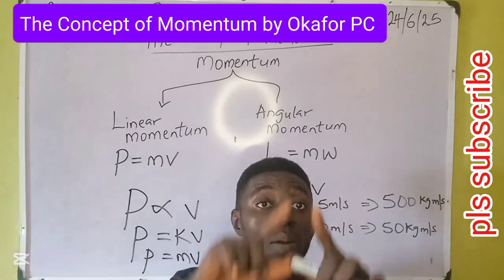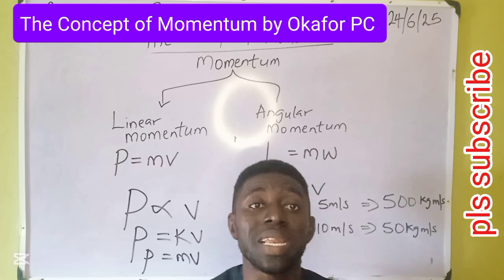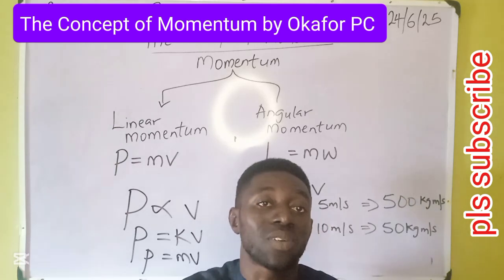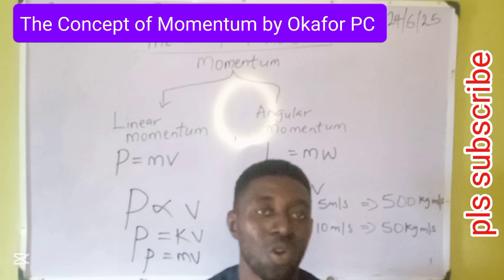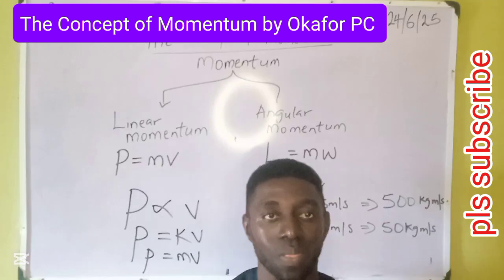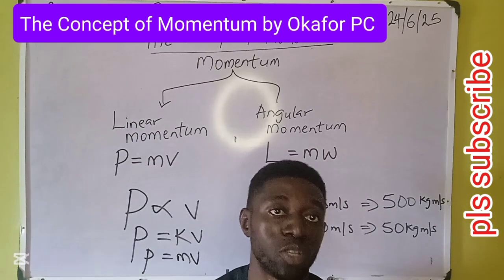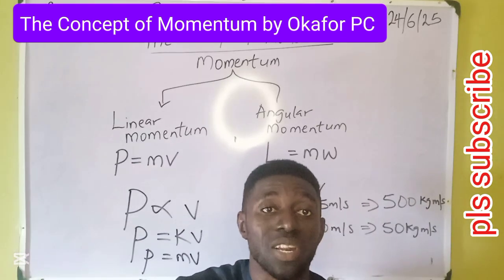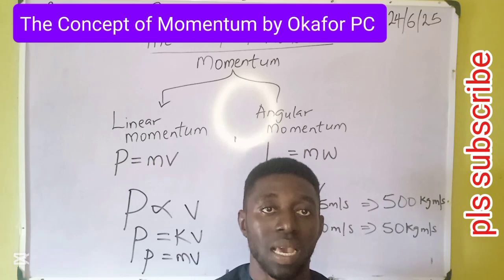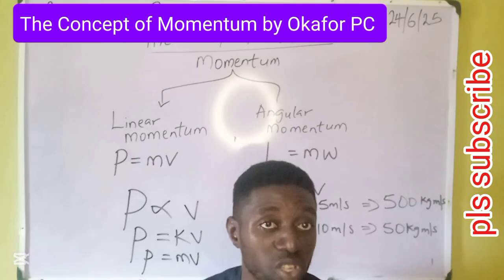An athlete with a greater momentum compared to one with a smaller momentum may not always win the race. In races, we judge the speed and not the momentum. That explains why an athlete with a smaller momentum may win the race against one with a greater momentum.